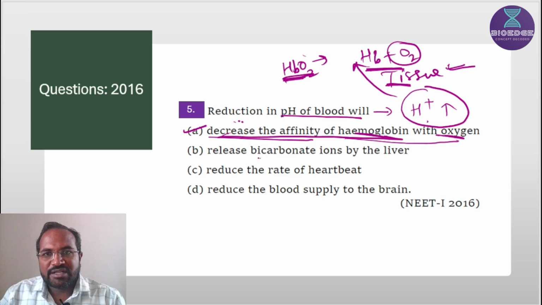So then, release of bicarbonate ion by the liver. So the liver can release the bicarbonate ion because of increase in H plus ions.